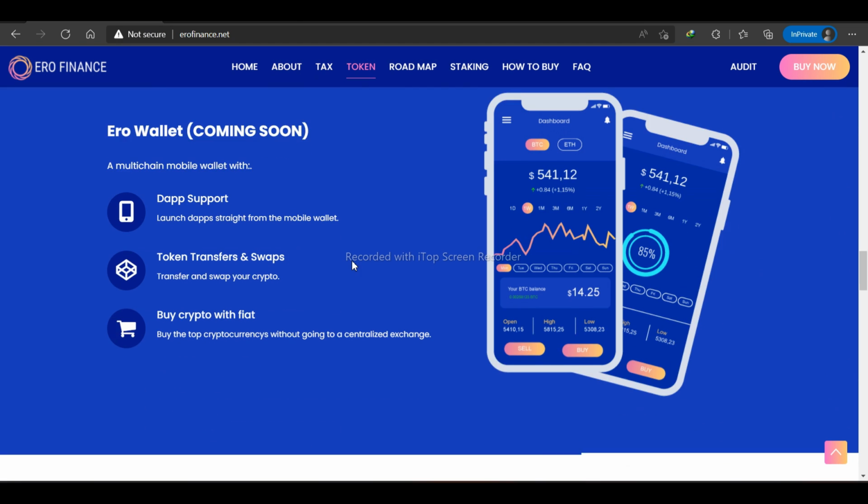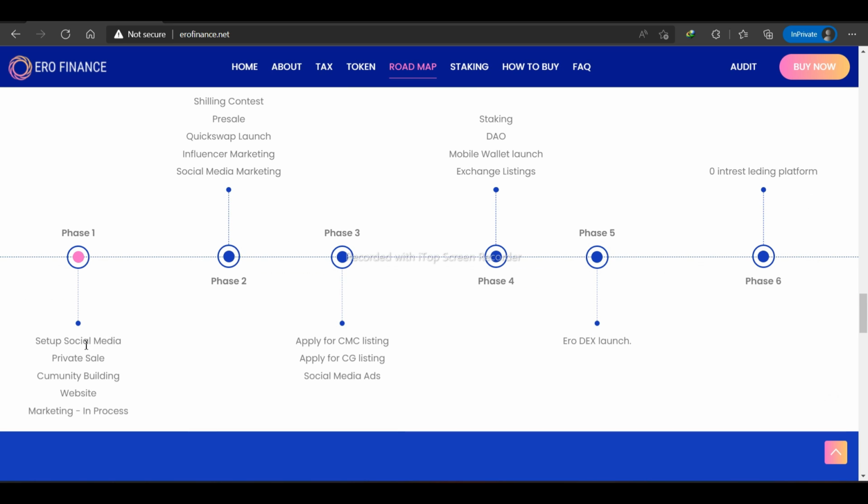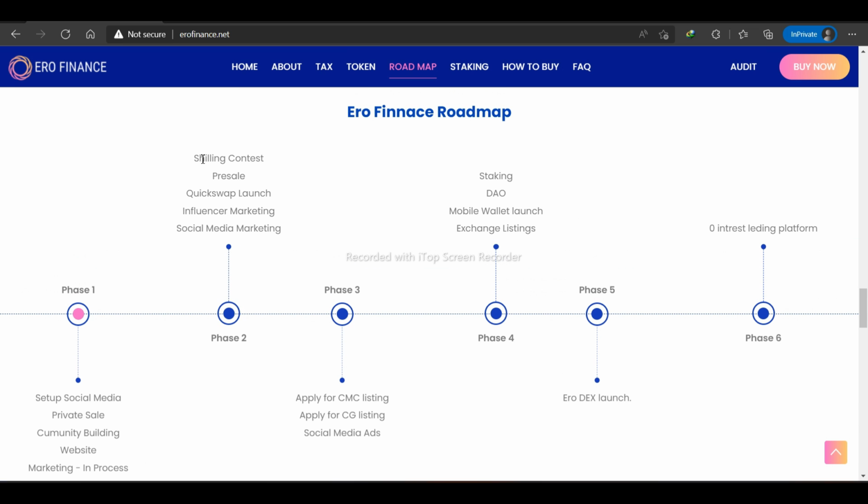Now let's show you the roadmap they have. If you come here and see their website, you can find their roadmap. Judging by their roadmap, in phase 1 they will set up social media, private sale, community building, website, and marketing, which are all in progress. In phase 2 they will do a shilling contest, start their pre-sale, and do a quick soft launch, and influencer marketing and social media marketing will also start from this time.